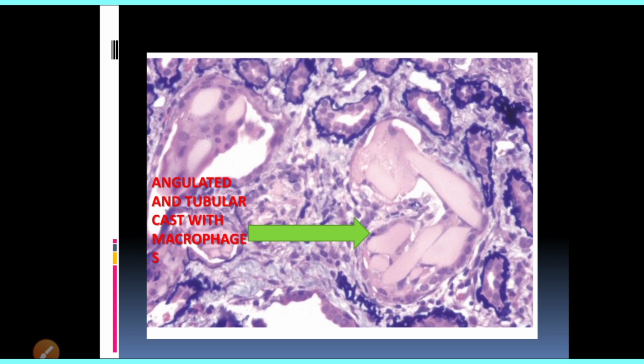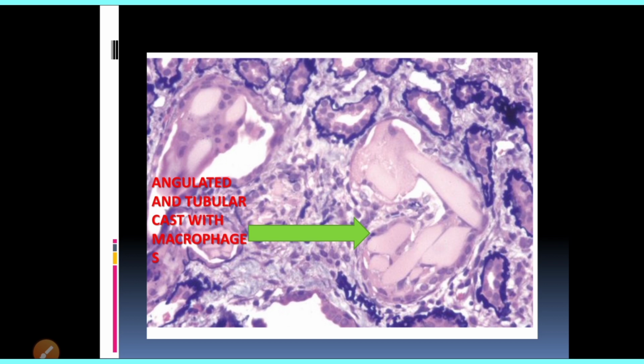We have seen the etiopathogenesis and morphological findings of acute and chronic pyelonephritis, the complications, and the diagnosis of pyelonephritis by certain investigations. We have also covered urate nephropathy, hypercalcemia induced nephropathy, multiple myeloma induced nephropathy, and drug induced nephropathy.